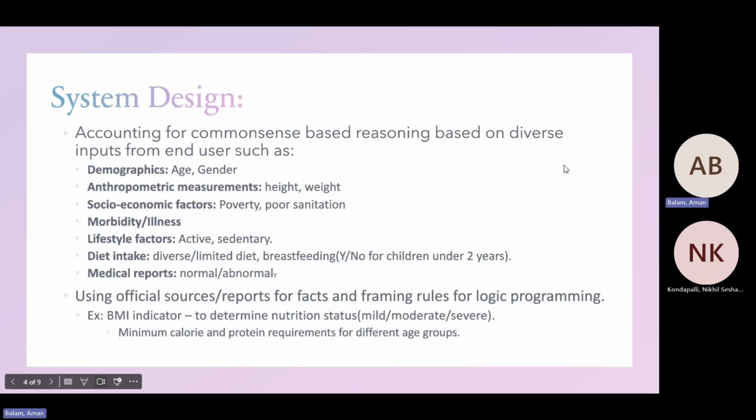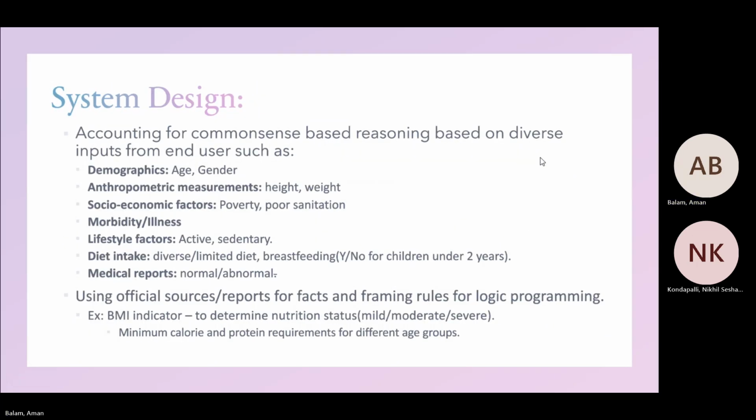So in designing a program to solve this problem, we decided to take in some key inputs, such as your demographics, your anthropometric measures, socioeconomic factors, whether you have morbidity or illness, lifestyle factors, your diet intake, and medical reports. We use official sources and reports for facts to base our rules off for the logical program. One thing we used was the BMI indicator to determine nutrition status.